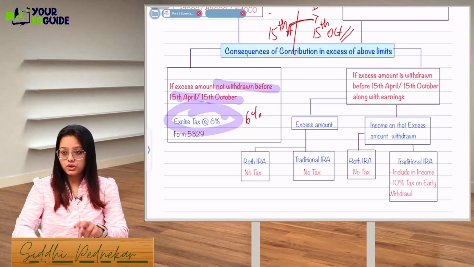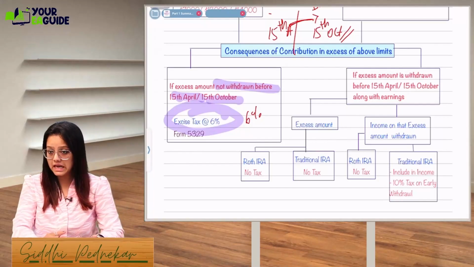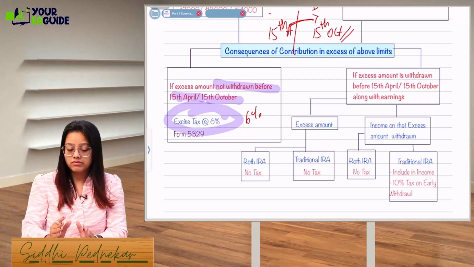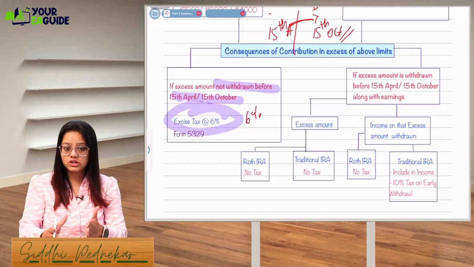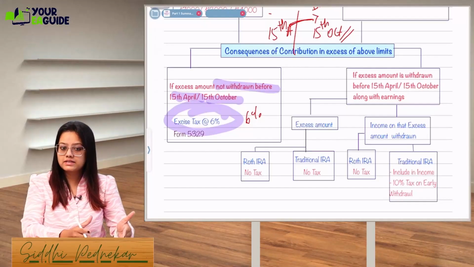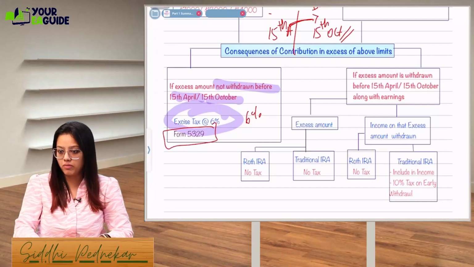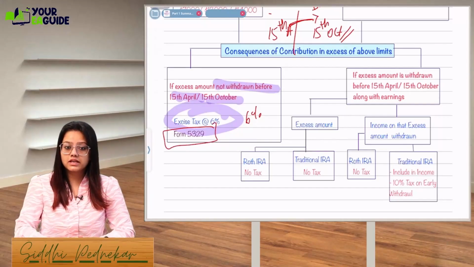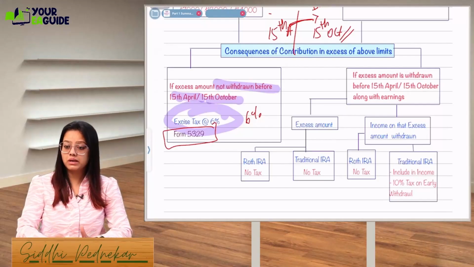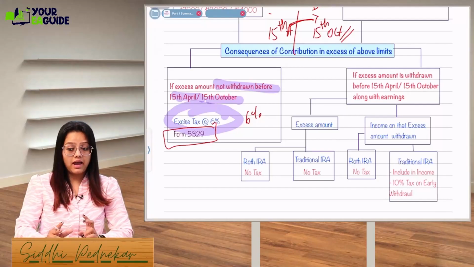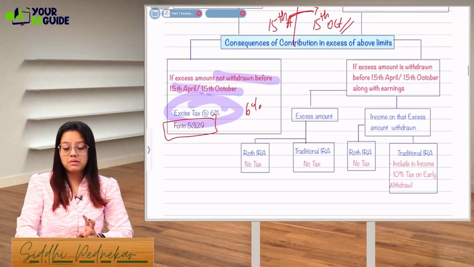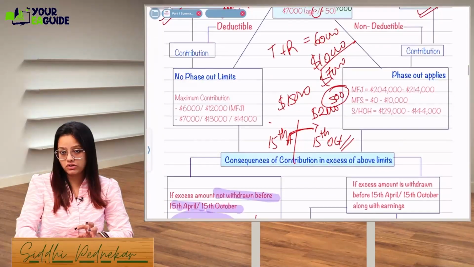See here, two types of penalty you will see in an IRA account. You have seen already that if you don't withdraw the excess contribution, a 6% excise tax is leviable, and the form used is 5329. You don't have to remember the form, it's just for your reference. 6% excise tax will be leviable. And the second penalty you will see is 10% if you withdraw a certain amount.